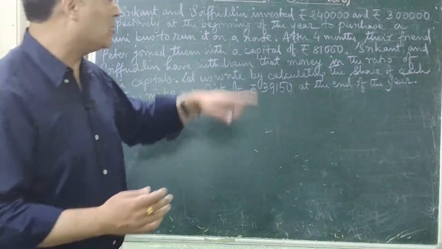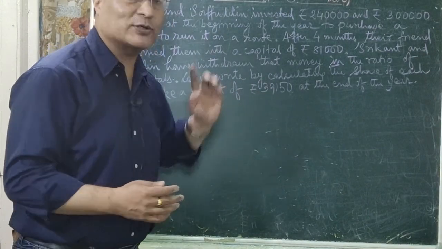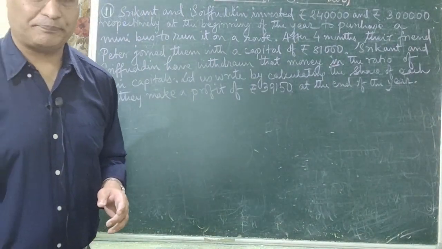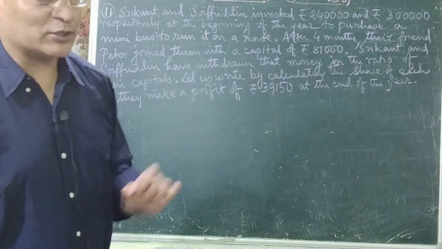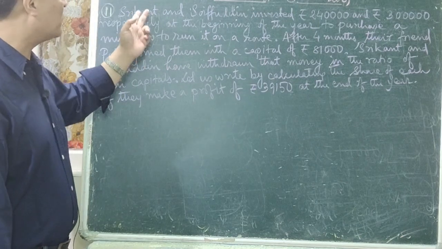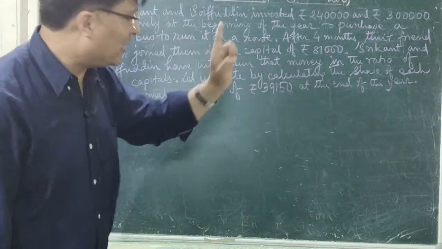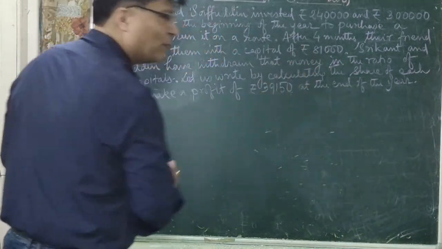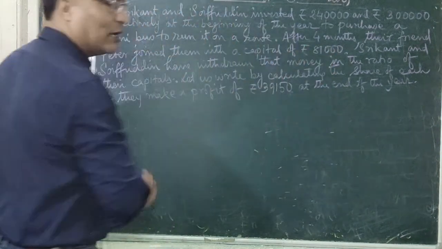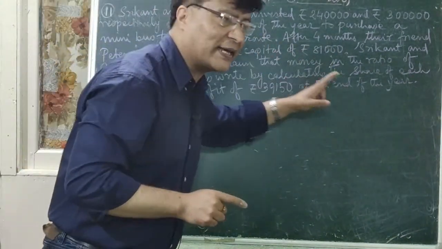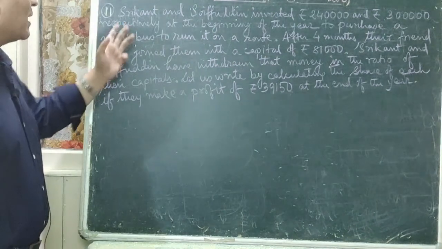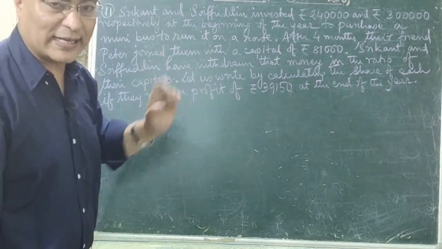If at the end of the year the total profit is 39,150, then we have to find each one's profit share. First, we find the ratio of capitals for Srikanth and Soifuddin, because the question says after 4 months Srikanth and Soifuddin have withdrawn a total amount of rupees 81,000 in the ratio of their capital. Do you understand? So first we find the ratio of capitals for Srikanth and Soifuddin.